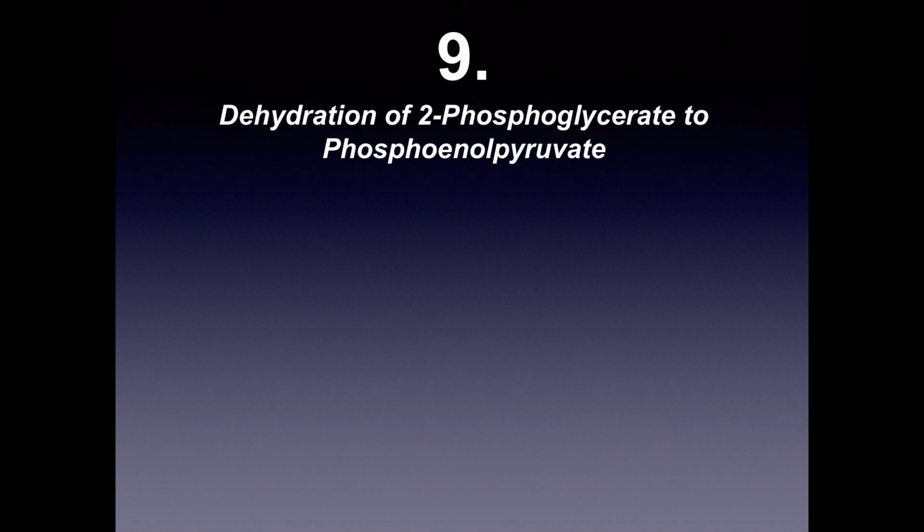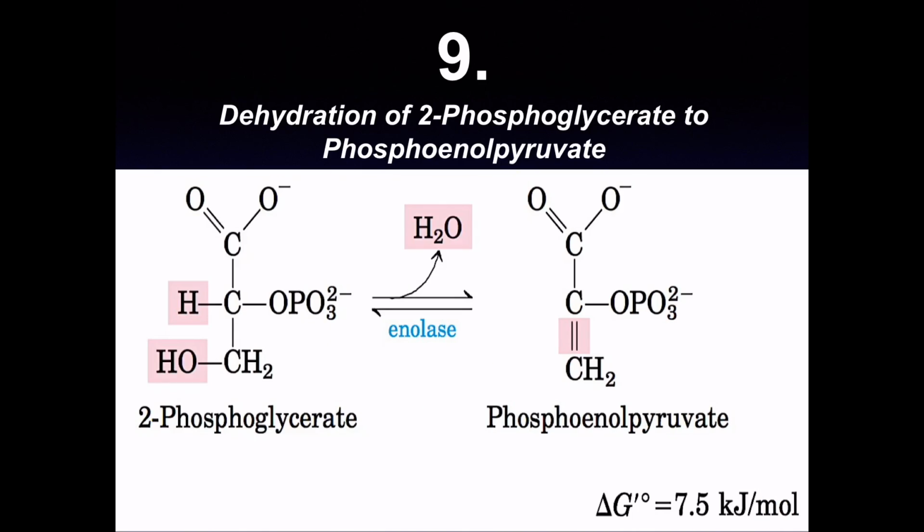In the ninth step, there is a dehydration of 2-phosphoglycerate to give us phosphoenol pyruvate. Now we will see this reaction. As you can see, hydrogen and OH from the second and third carbon are released as an H2O molecule.